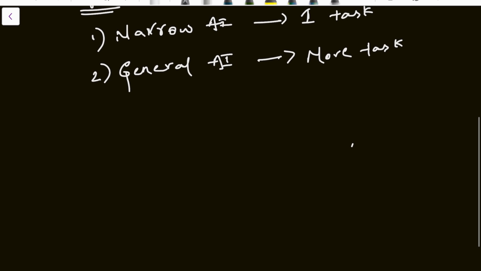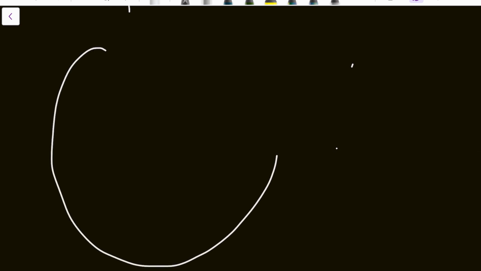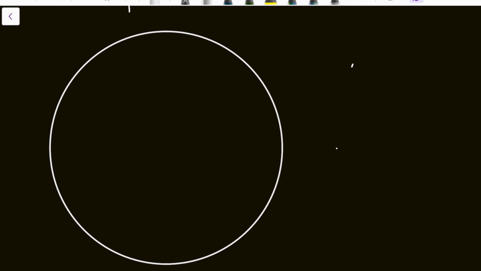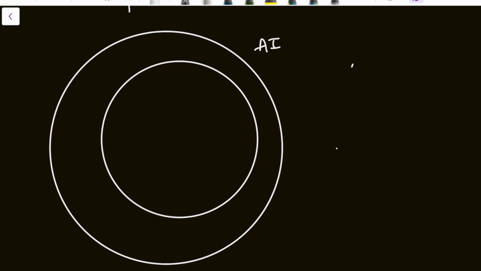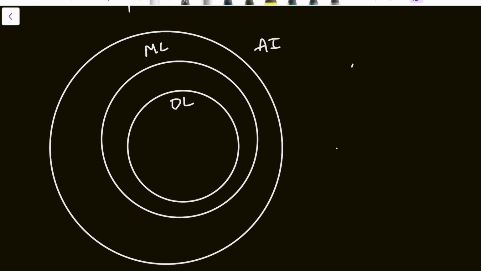Okay, so in AI, there are types of learning. I will draw a hierarchy of AI. This is AI, and in this is ML, and in this is deep learning, and in this is generative AI.